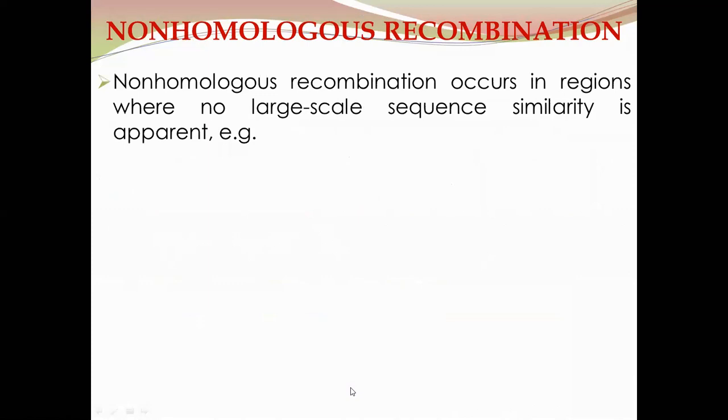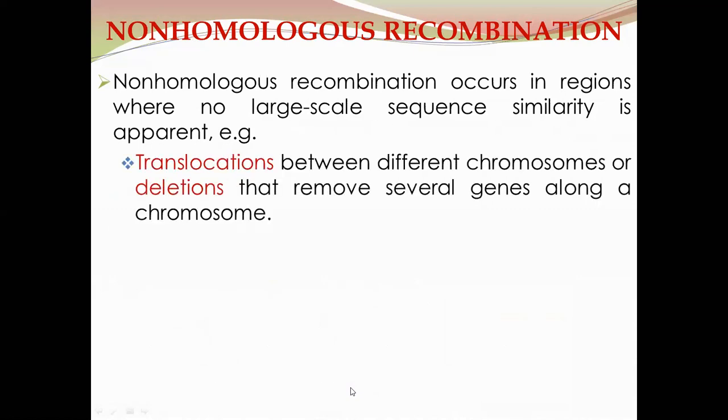Non-homologous recombination occurs in regions where no large-scale sequence similarity is apparent. So in case of non-homologous recombination, it only occurs in regions where there is no large-scale sequence similarity, such as during the processes of translocations between different chromosomes or deletions that remove several genes along a chromosome.